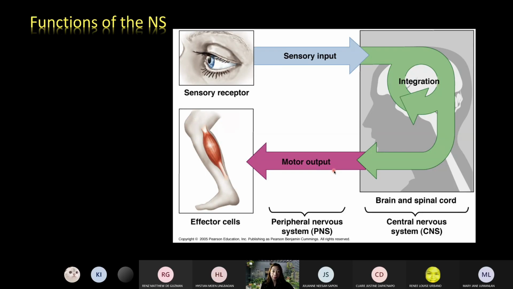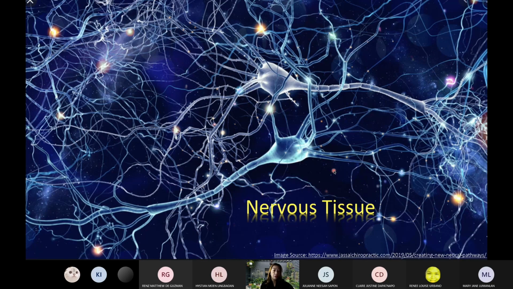Now we go to the nervous tissue, one of the meat of our discussion this morning. Again, you see here neurons, very beautiful neurons, and regions of excitation, regions of nerve impulse transmission or action potential transmission.